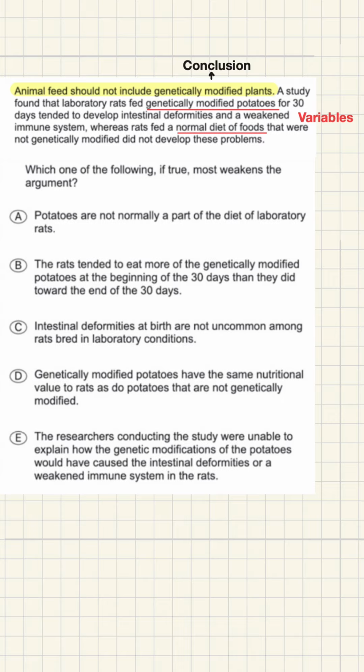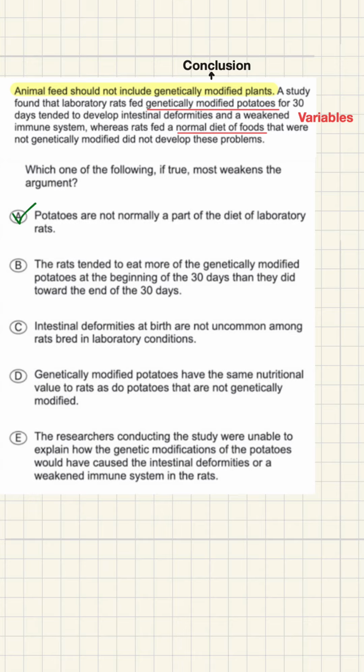The correct answer is A. Potatoes are not normally a part of the diet of laboratory rats. This directly attacks the experiment's design. If rats don't normally eat potatoes, then the health problems could have been caused by forcing them to eat an unnatural diet for 30 days, not by genetic modification.